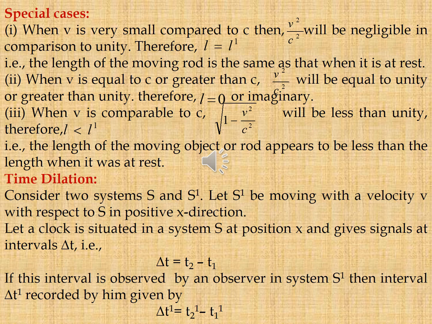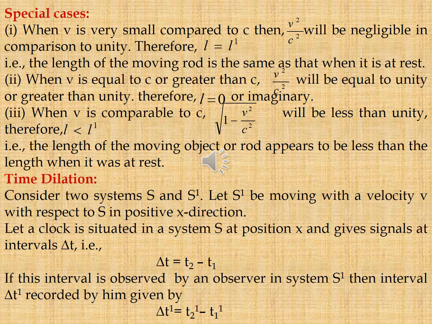Next one, time dilation. Consider two systems S and S dash. Let the S dash frame be moving with velocity v with respect to the S frame in the positive x direction. Let a clock be situated in system S at a position x and give signals at intervals delta t, that is, delta t = t2 − t1.